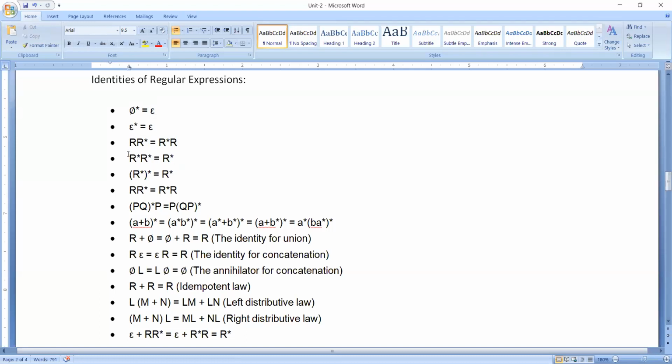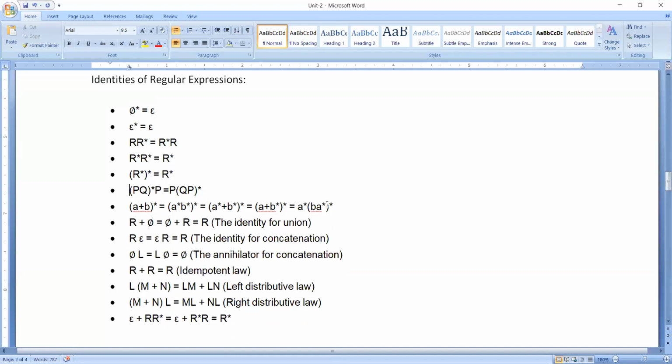When you do the concatenation of two closures, the result is going to be r star only. The next one is r star whole star, which will be r star only. This one has already repeated, so no need to consider it. Then PQ whole star into P is equal to P into QP whole star. This is one more formula.